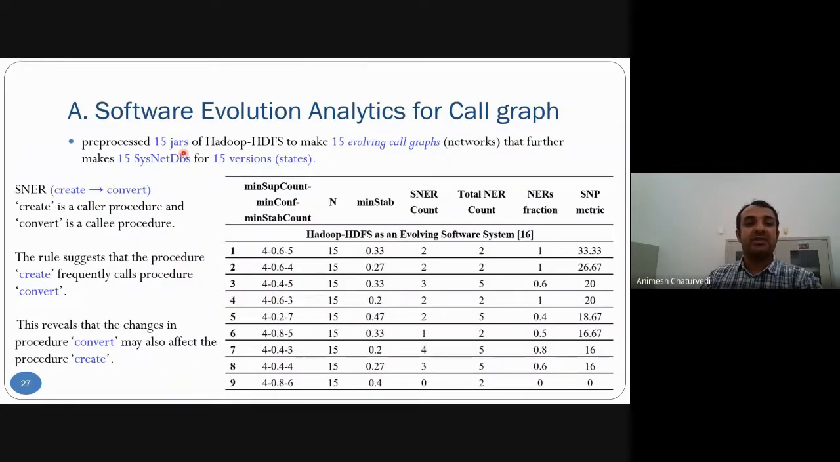Starting with the first, 15 jars of Hadoop are processed to create 15 evolving networks, and the create procedure is mostly affected by convert. So create and convert are interrelated procedures. We did 9 experiments for such rule generation over 15 versions. These are three different thresholds with different values, and we calculated the SNP matrix based on the formula and these values in the table.